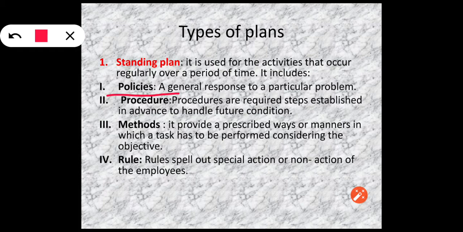And in standing, we are discussing about policies. Now if we talk about policies, policies are a general response to a particular problem. We know that in the day-to-day course of business, generally the business organization faces many problems which are of similar nature.